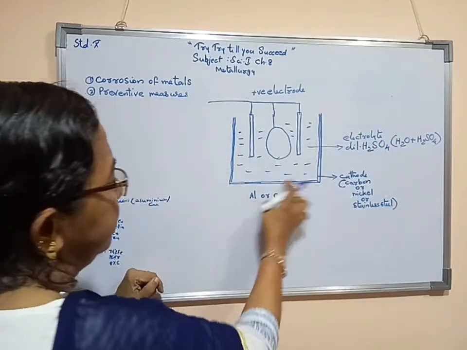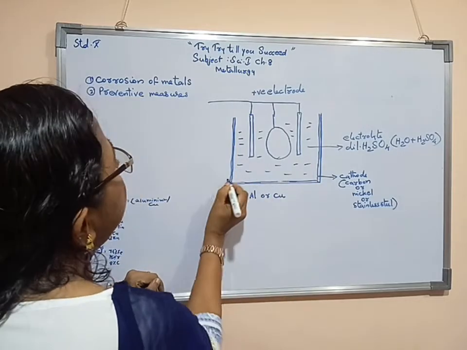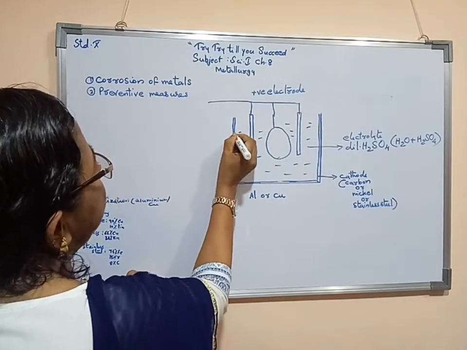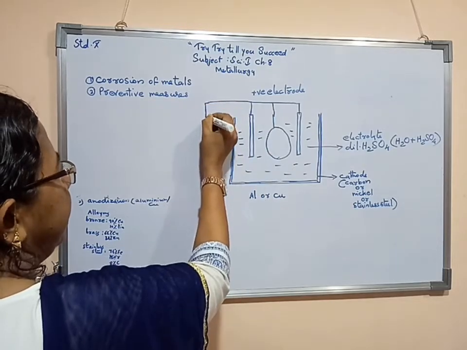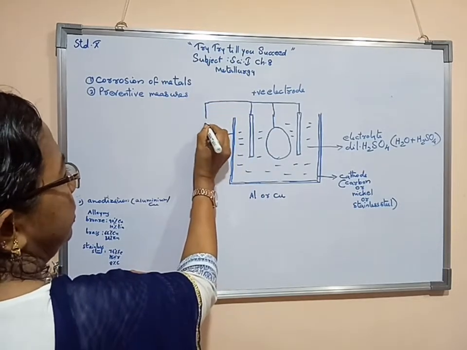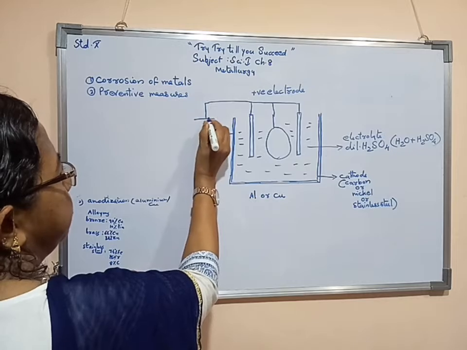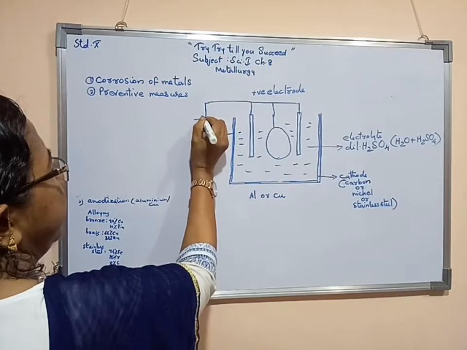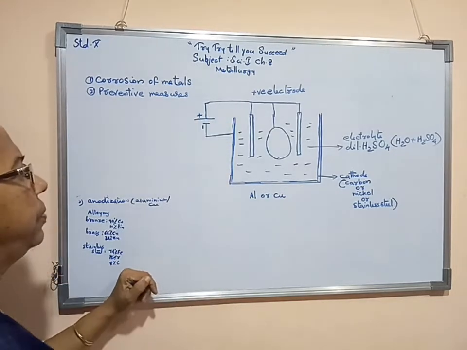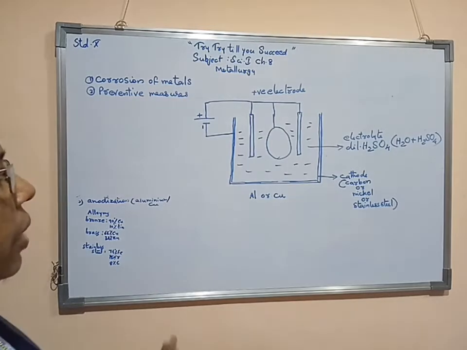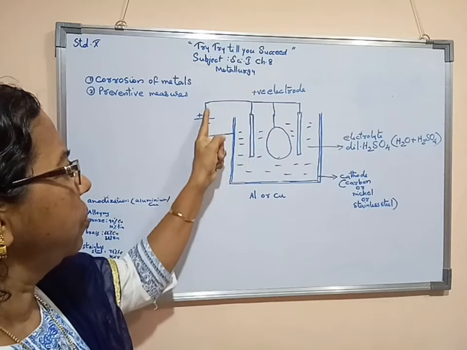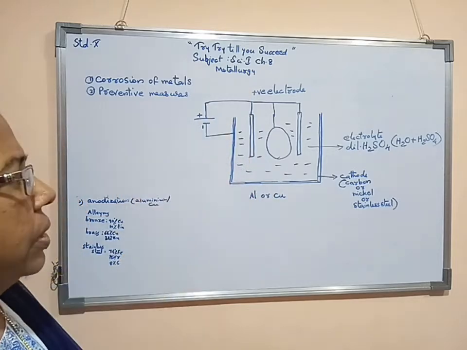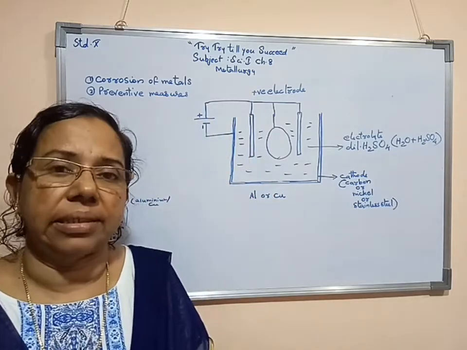Now this we have taken as the cathode. From here I am connecting the cathode as well as the anode with the cell. So this is the negative terminal, this is the positive terminal. Now as and when we connect the positive electrode with the negative electrode, the reaction starts.